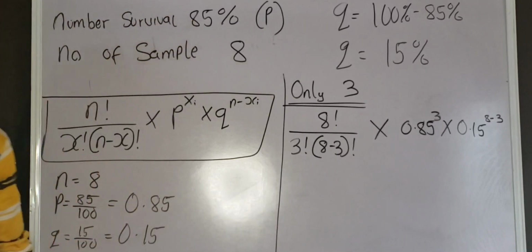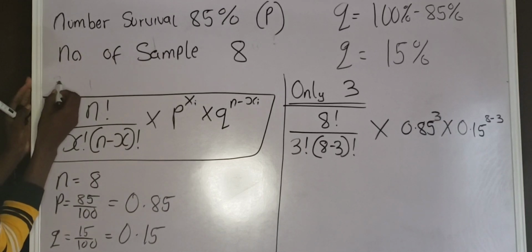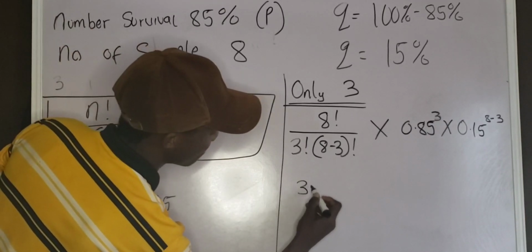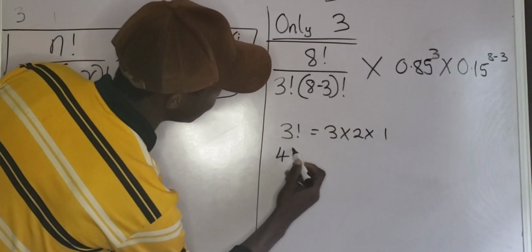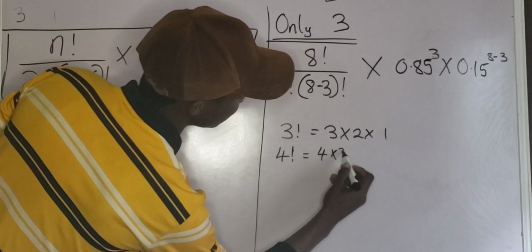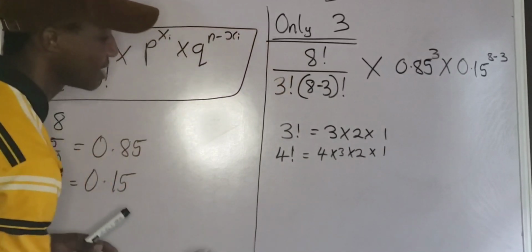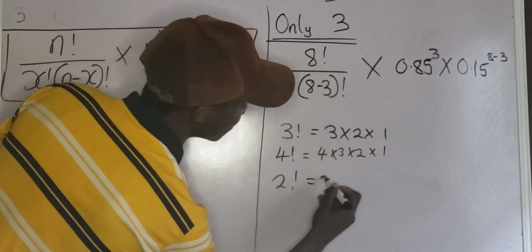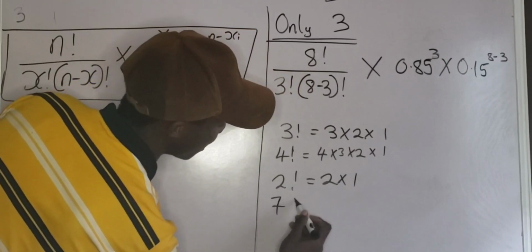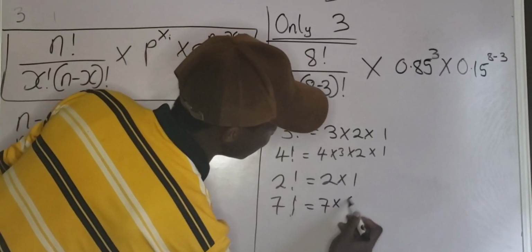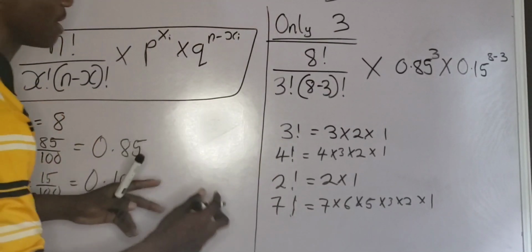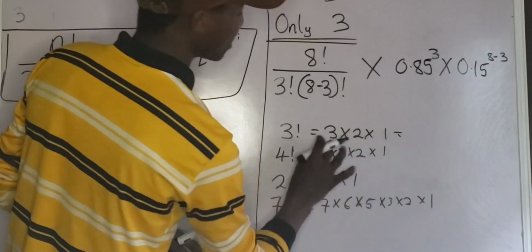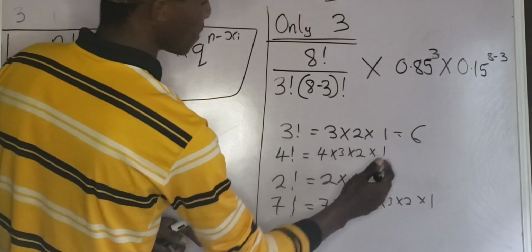8 factorial is what? Don't forget the meaning of factorial is this. If we have 3 factorial, let me write it here. 3 factorial simply means 3 times 2 times 1. 4 factorial simply means 4 times 3 times 2 times 1. Are you getting it? So 2 factorial simply means 2 times 1. If I have 7 factorial, it simply means 7 times 6 times 5 times 4 times 3 times 2 times 1. Do you understand? So that is what is meant by factorial. For this, I'm going to have 3 times 2 times 1, that is 6. 4 times 3 times 2 times 1, that is 24.